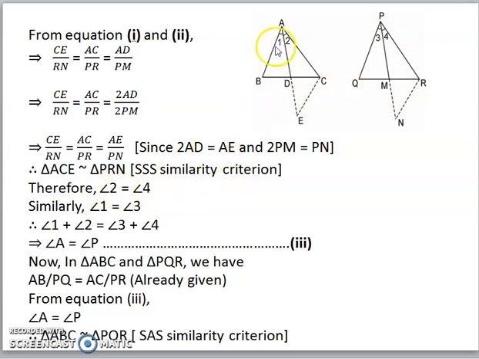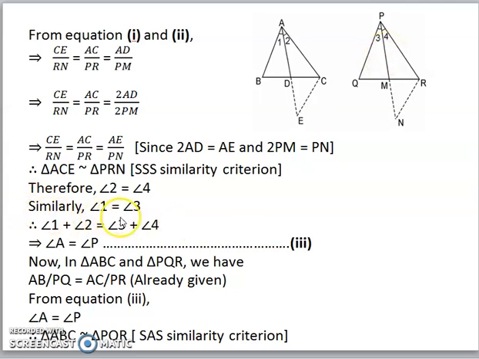So we have proved all the three sides of this triangle, they are proportional. So triangles are similar by SSS. Now that they are similar, their corresponding angles should be equal. So therefore angle 2 and angle 4, they are equal. Now same way, if we join BE and follow the same steps which we have followed above, we can prove that angle 1 and angle 3 are also equal.